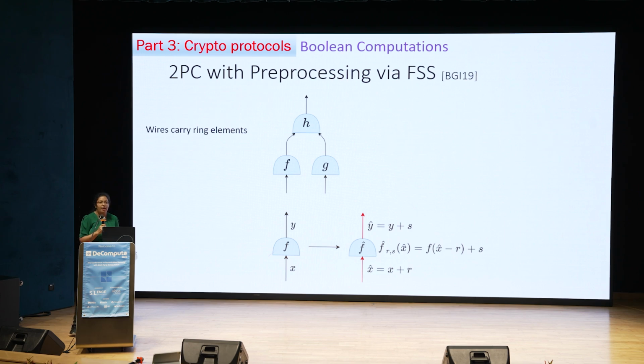Now we think of these r and s as secrets embedded within the function f hat, and we rely on the security of FSS to hide these secrets. Now security crucially relies on the fact that these masks are unknown to the evaluating parties.